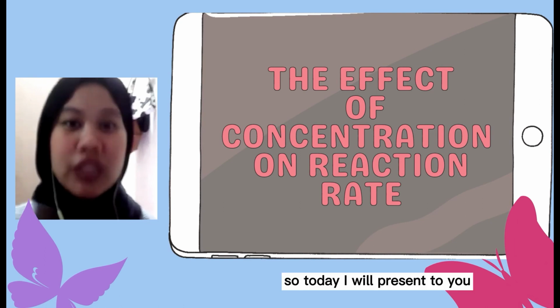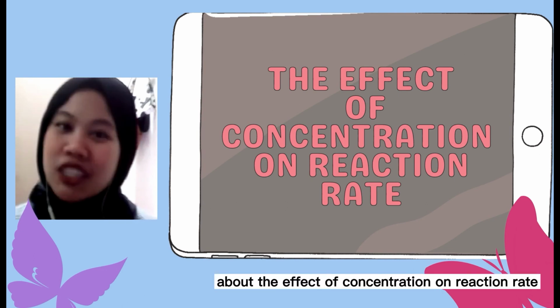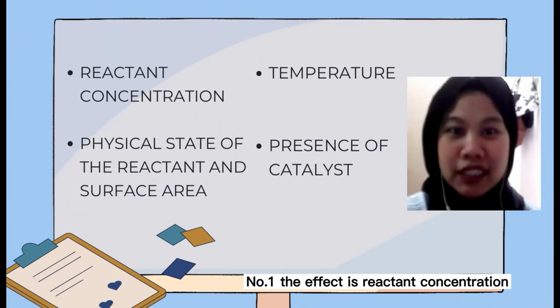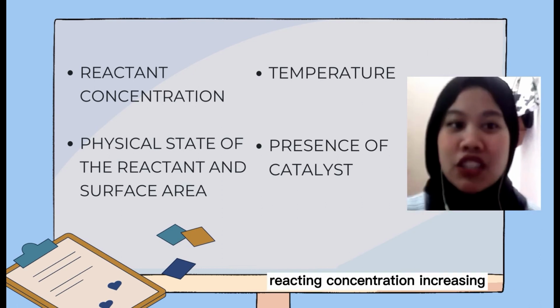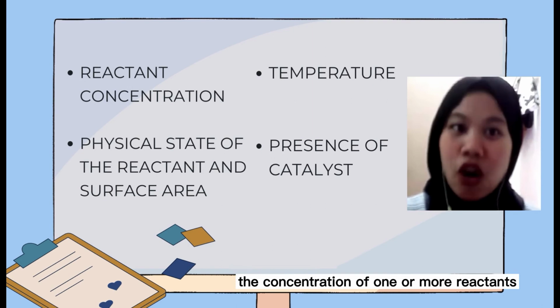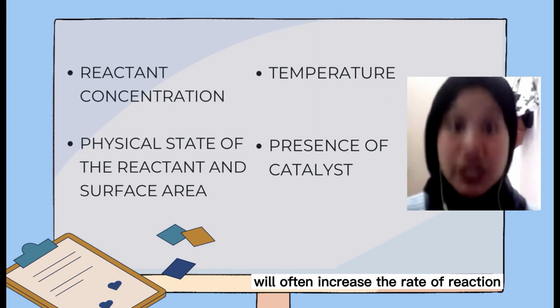So today I will present to you about the effect of concentration on reaction rate. Number 1, the effect is reactant concentration. Increasing the concentration of one or more reactants will often increase the rate of reaction.